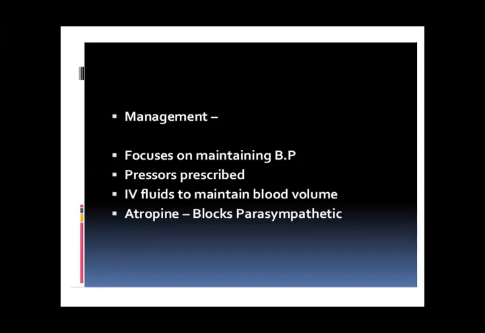Atropine is given, because atropine blocks the parasympathetic activity. We know that in neurogenic shock, sympathetic activity is poor and parasympathetic activity is working more efficiently. So atropine blocks the parasympathetic nervous system. What will happen? The sympathetic system will overcome, and the patient will maintain a normal blood pressure.